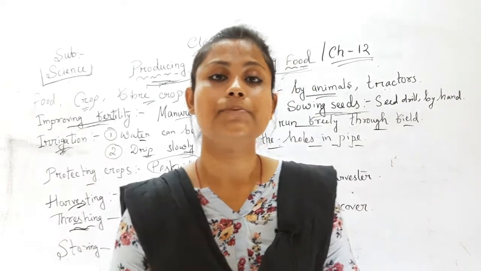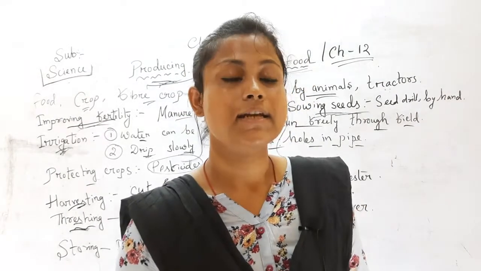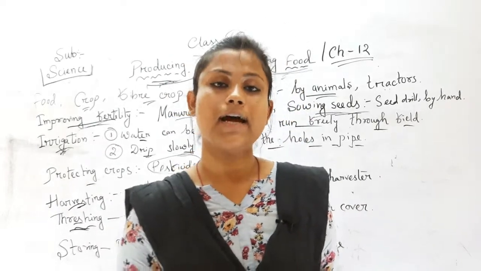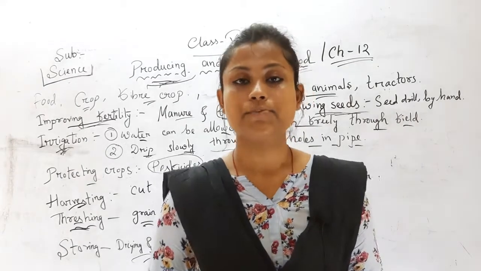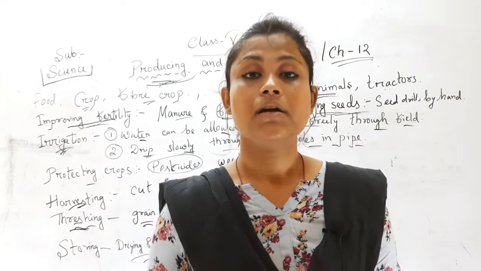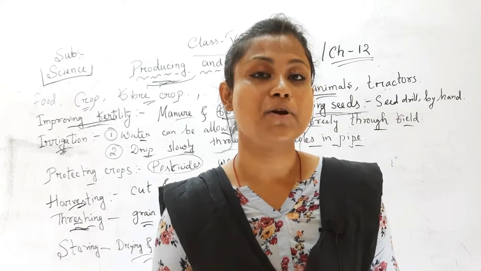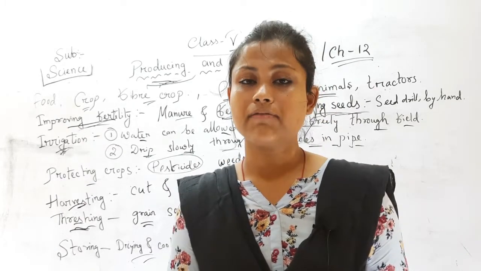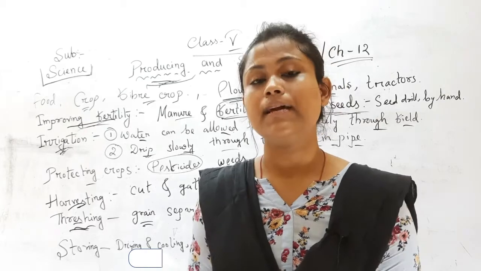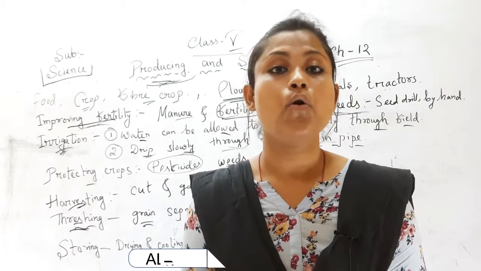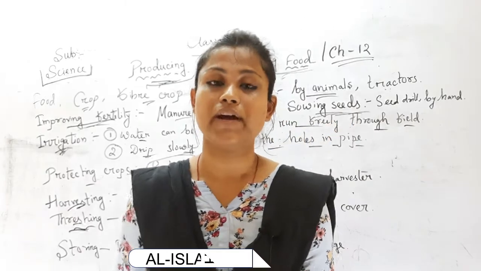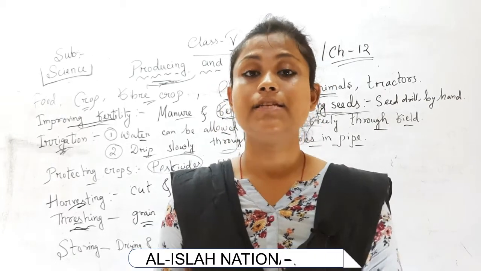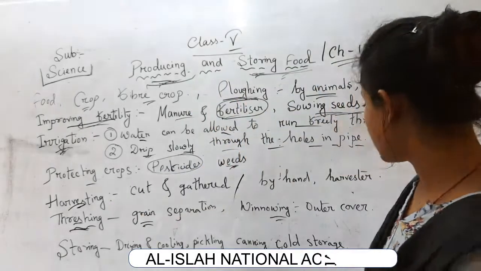Drying and cooling. Crops or grains like rice and dal can be stored by first drying them and then cooling them, and then storing them. But they cannot dry and cool vegetables and fruits. Why? Because there is so much moisture in them, yes or no? What they have to do is put these vegetables and fruits in a cold place, in a cold storage. What is cold storage? The cold room where the fruits and vegetables are stored so that they don't get spoiled. This place is cold storage. So the second point is cold storage.